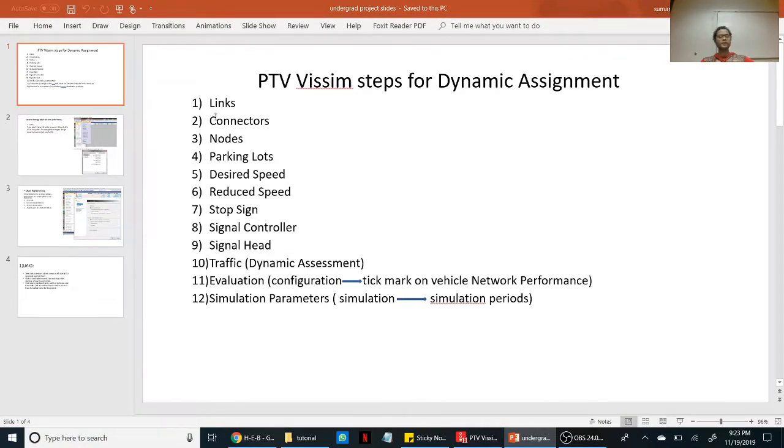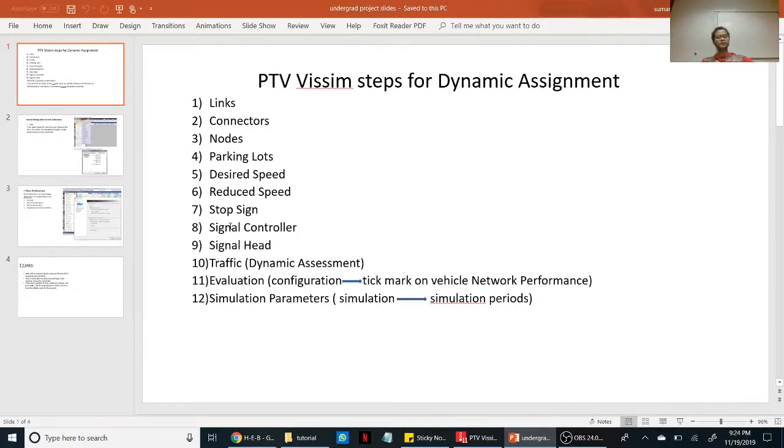network with the links, connect the links with connectors, put the nodes for vehicle performance, parking lots for vehicles coming in and going out from one point to another point, desired speed, the speed limit for that lane, particular lanes, reduced speed for the right turners, stop sign for the right turners to yield, the signal controller to design a signal timing, green time, red time, yellow time, a signal head to operate on